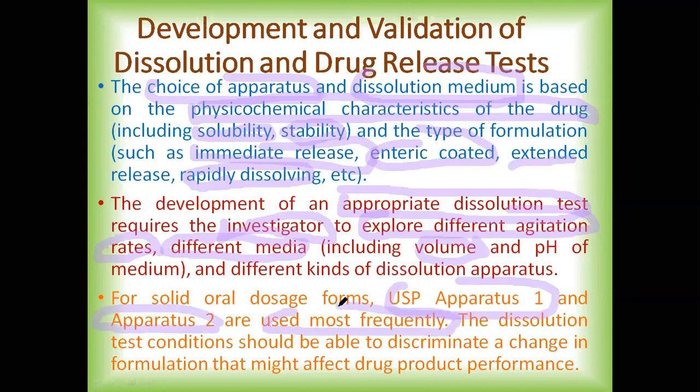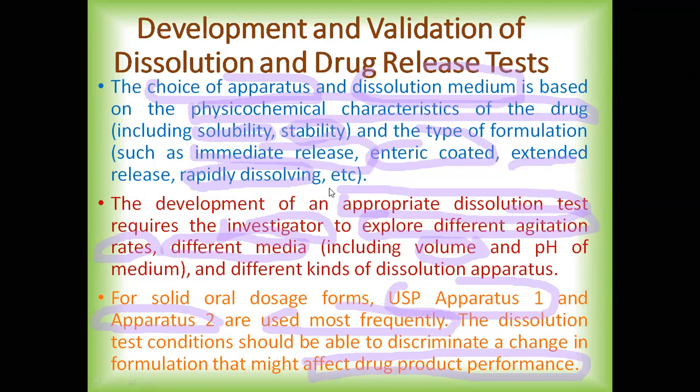Specifically for solid oral dosage forms, USP apparatus 1 and apparatus 2 are the apparatus used most frequently. The dissolution test condition should be able to discriminate a change in the formulation that may affect the drug product performance. The main aim of our study is how dissolution and drug release tests affect drug product performance. So for the development and validation of dissolution and drug release tests, we have to be careful.